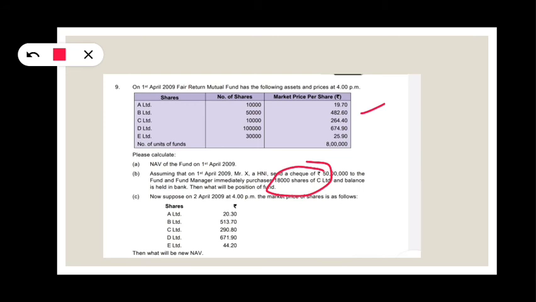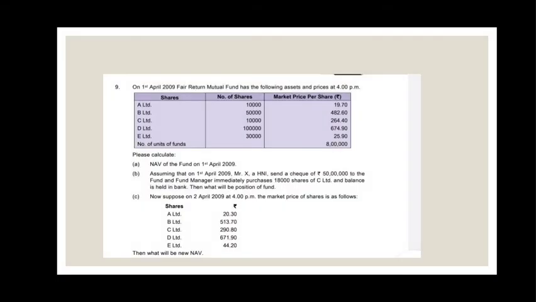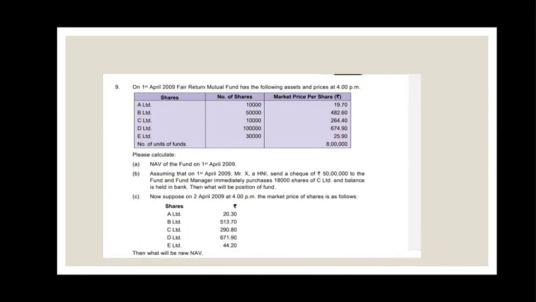So for finding the total fund, for calculating the assets, here they have given that the HNI has invested 50 lakhs. He has asked what will be the NAV after that. So for calculating the NAV, we need the total number of shares as on the date.